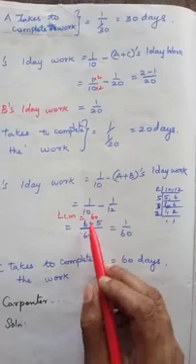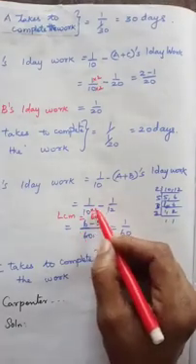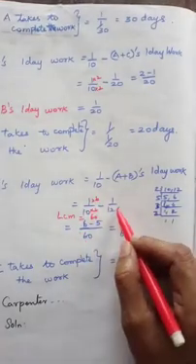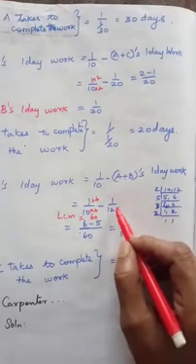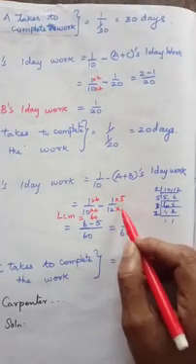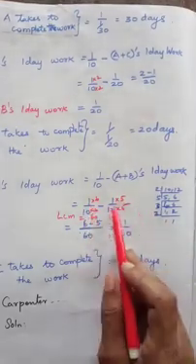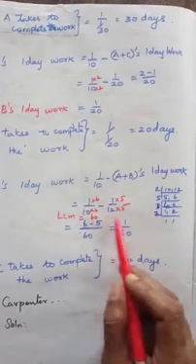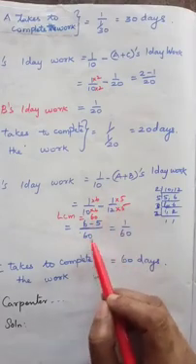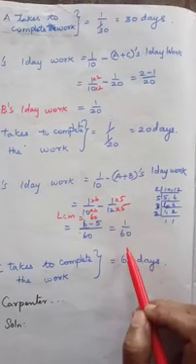Now you have to multiply this 10 by 6 and this 12 by 5. So 6 minus 5 divided by 60 is 1 by 60.